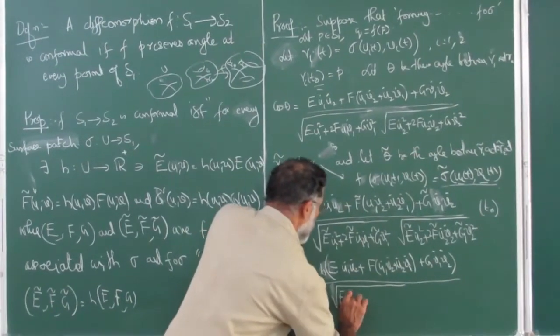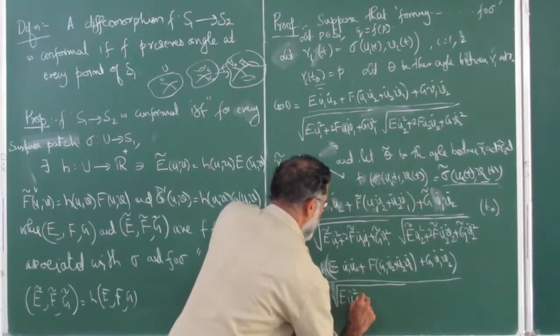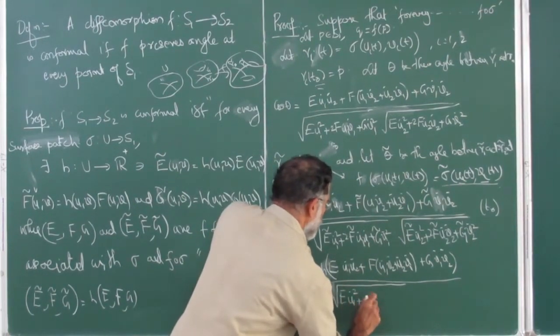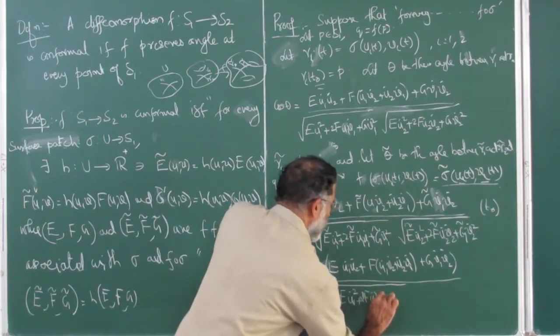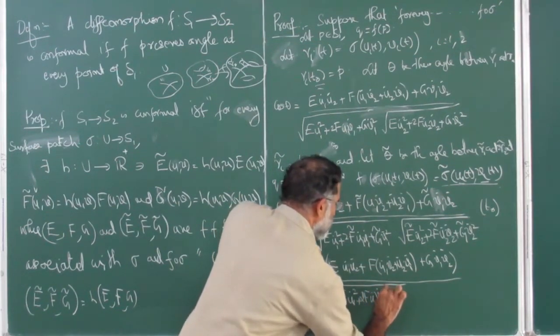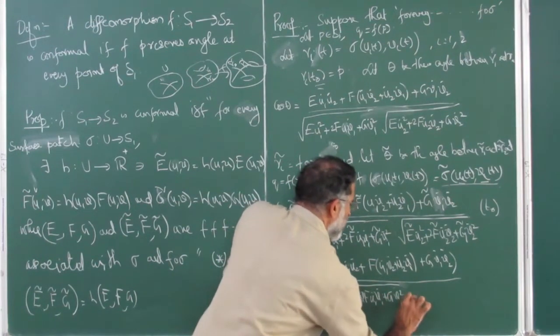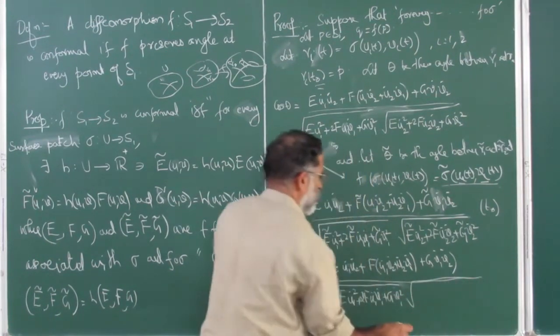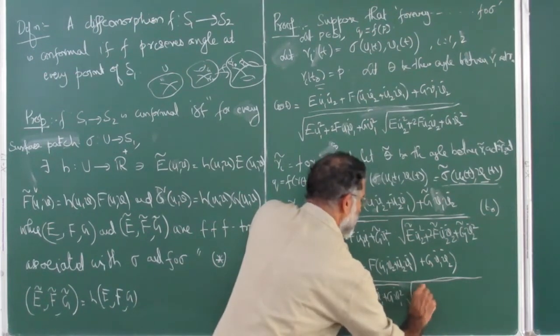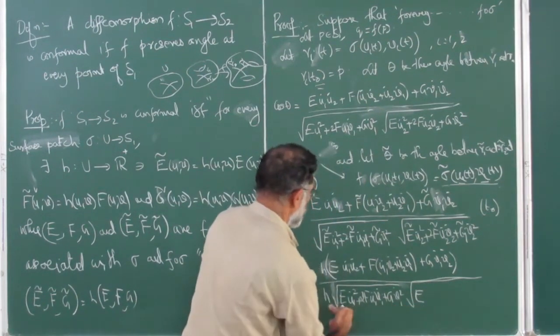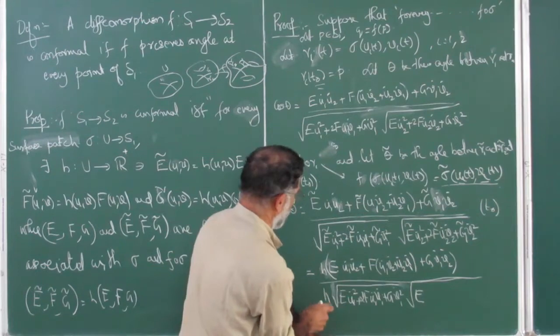So E u1 dot square plus 2F u1 dot v1 dot plus G v1 dot square, into square root of the other one, the norm of the other. So that is E. Already both the root h I have taken and written it here.